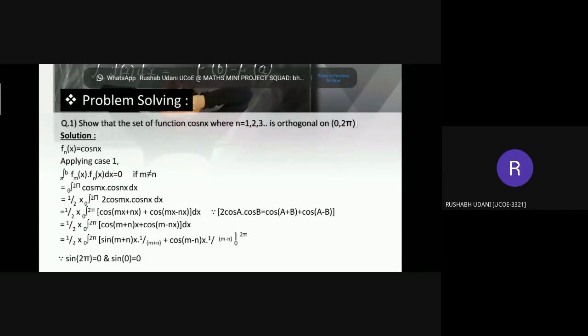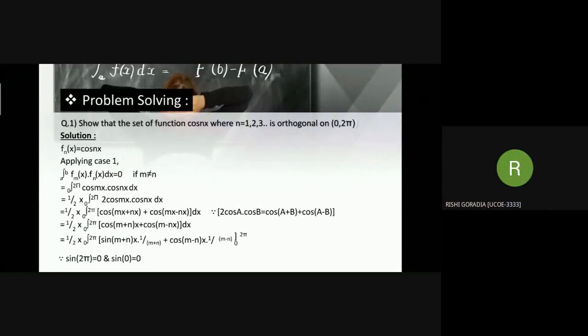fn of x equals cos nx. Applying case 1, that is, the integration in the given interval of fm of x multiplied with fn of x is 0 if m is not equal to n. Multiplying and dividing by 2, as we have a ready-made trigonometry formula, 2 cos a cos b equals cos(a plus b) plus cos(a minus b).